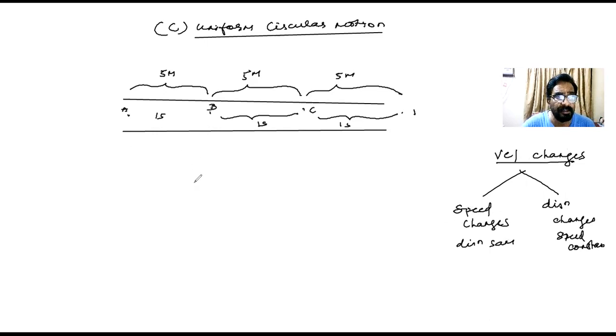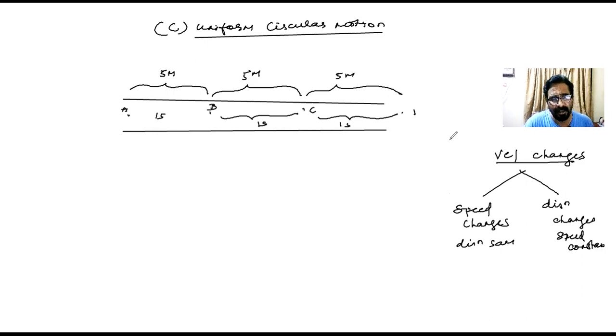Like in the first 1 second, he walks 5 meters. Another 1 second, he walks 10 meters. Another 1 second, he just walks 3 meters. That means he's not walking equal distance in equal intervals of time. So here his speed is changing, but the direction remains the same. But I'll say the velocity is changing. This is one example. Or another example.